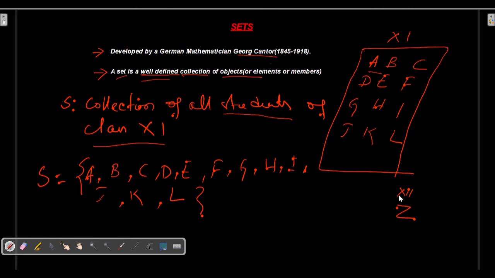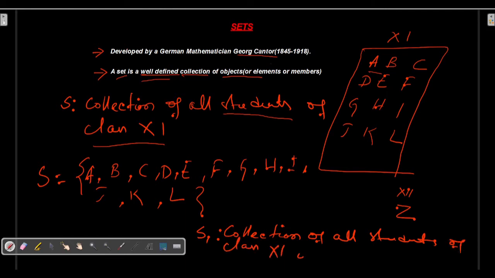Now let us consider another collection, S1. Let S1 be the collection of all students of class 11 whose height is above 6 feet.